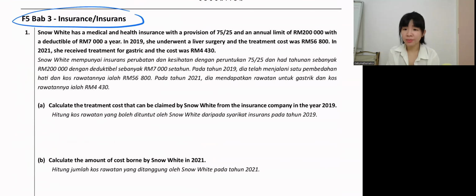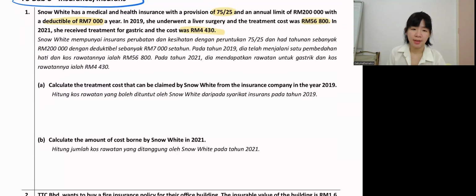Okay, number 1, Snow White. Snow White has a medical and health insurance. Highlight this. The co-insurance percentage is 75-25. Annual limit 200,000. Deductible 7,000 in a year. In 2019, she underwent a liver surgery. Treatment was 56,800. Then in year 2021, she received treatment for gastric. The cost was 4,430.